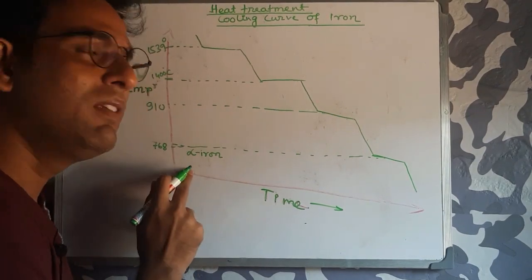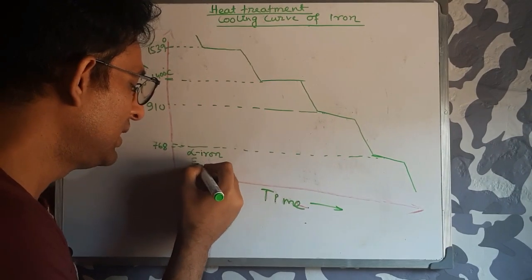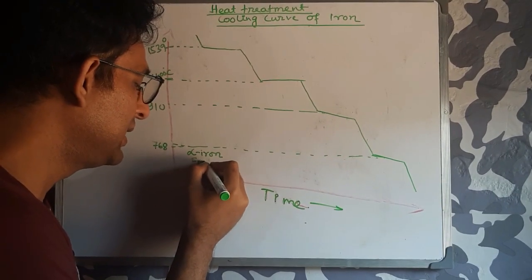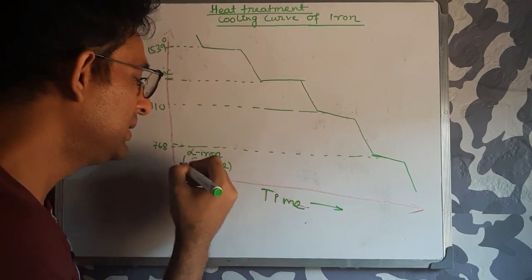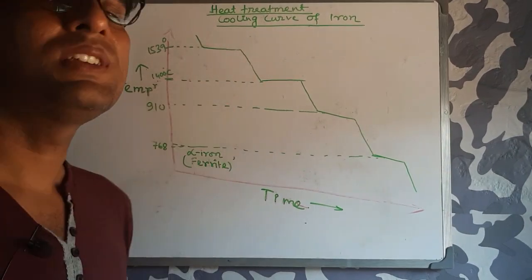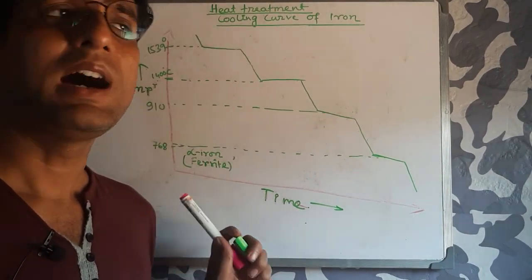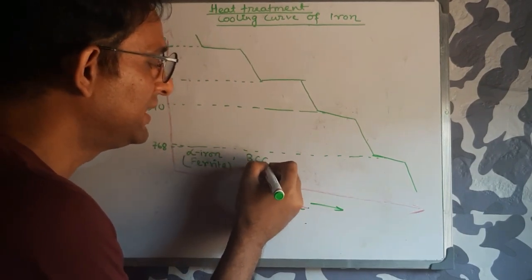Alpha iron has another name, that is ferrite. Remember this. Now, what will be the crystal structure of alpha iron? Alpha iron has the crystal structure BCC.